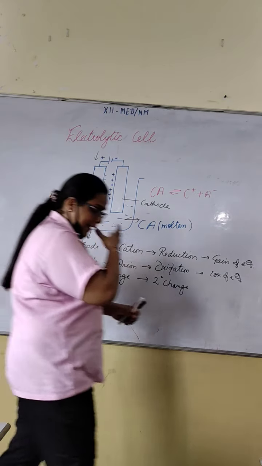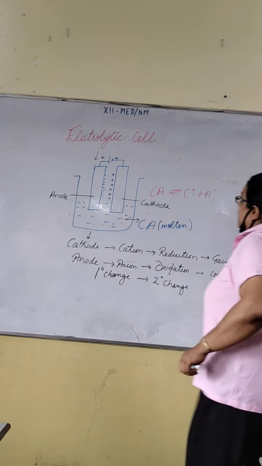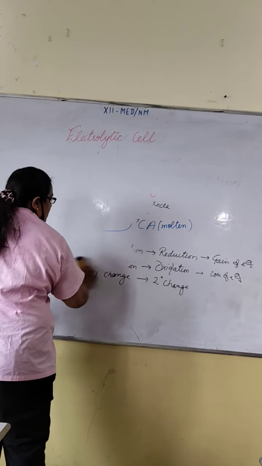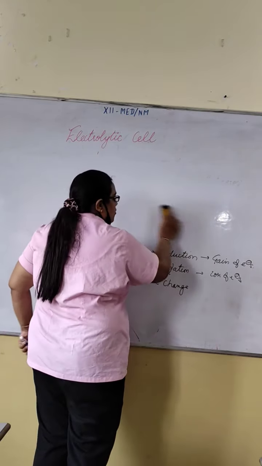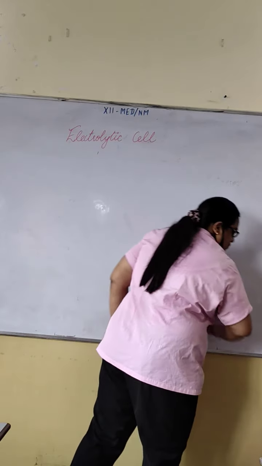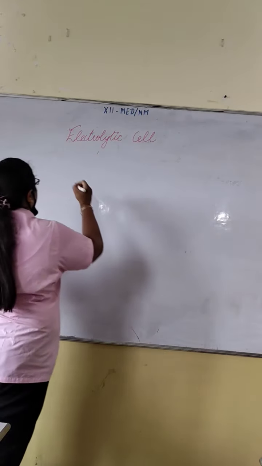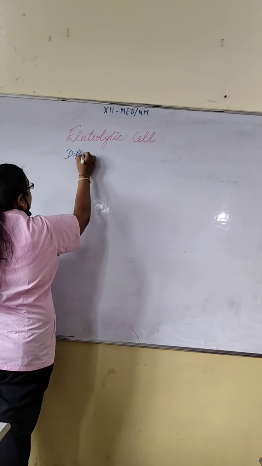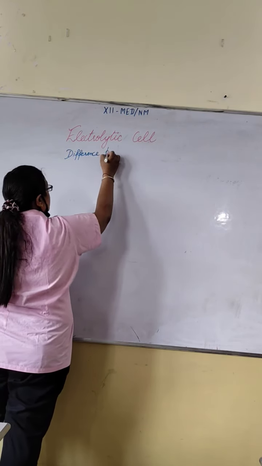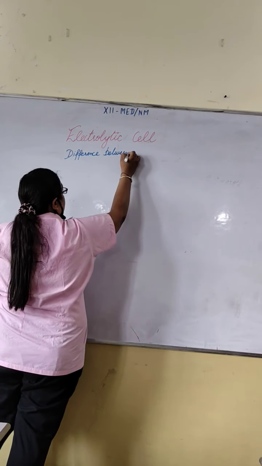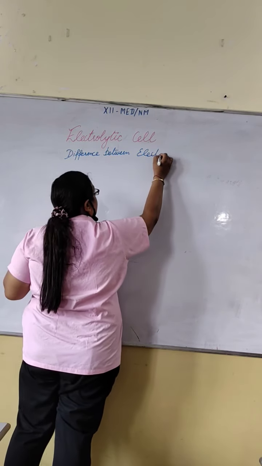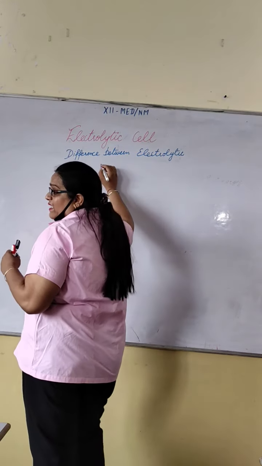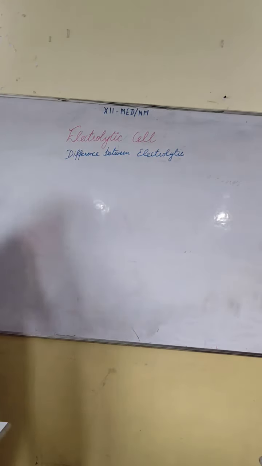Now, can you differentiate between electrolytic and electrochemical cell? So next is difference between electrolytic and electrochemical cell.